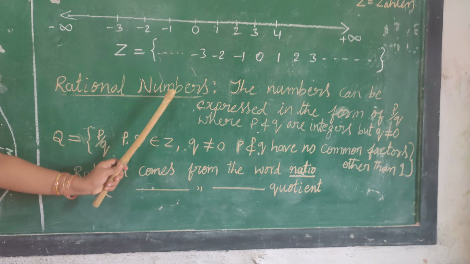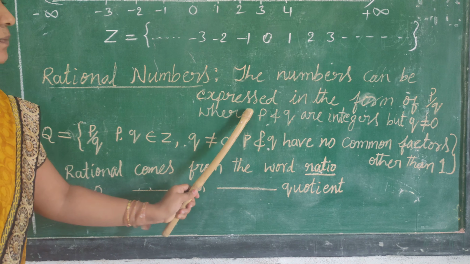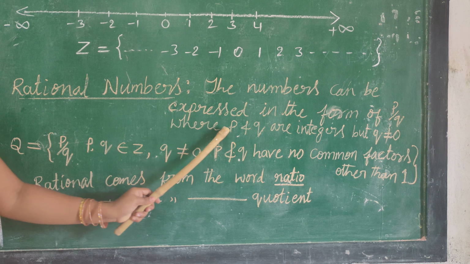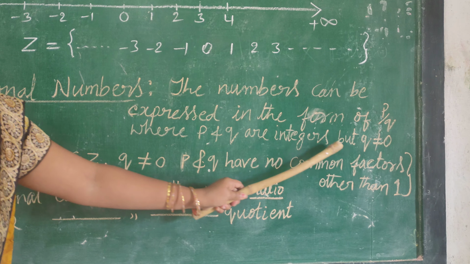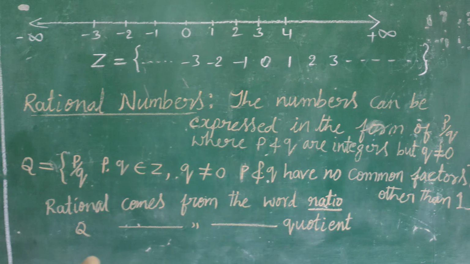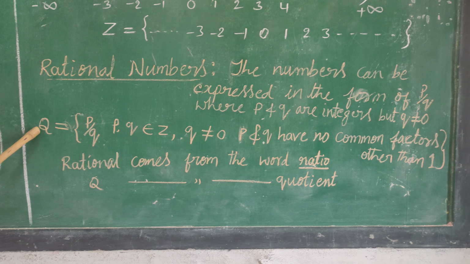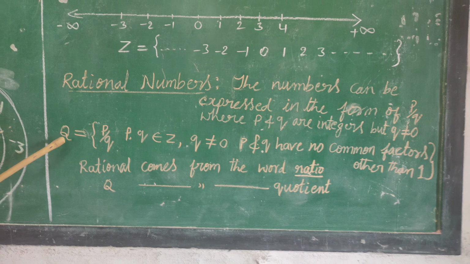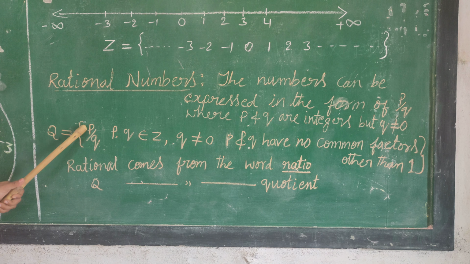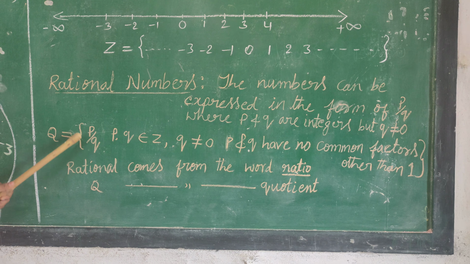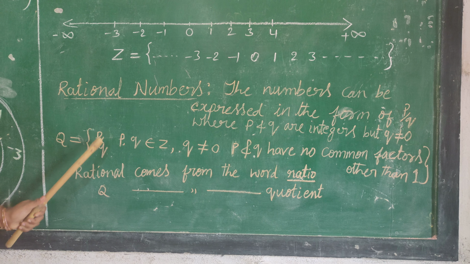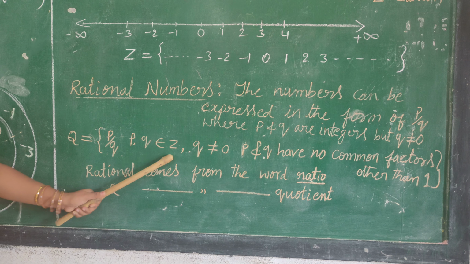Rational numbers means the numbers can be expressed in the form of p by q, where p and q are integers, but the denominator q is not equal to 0. It can be denoted by using the capital letter Q, that is equal to p by q. Rational numbers can be expressed in the form of p by q, where p and q belong to Z. All p and q are integers.